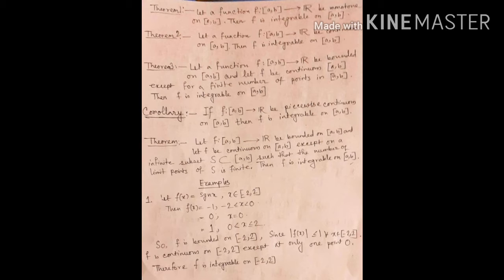Some examples. Number 1: let f(x) = sin x when x belongs to the closed interval [-2, 2]. Then what's the value of f(x)?